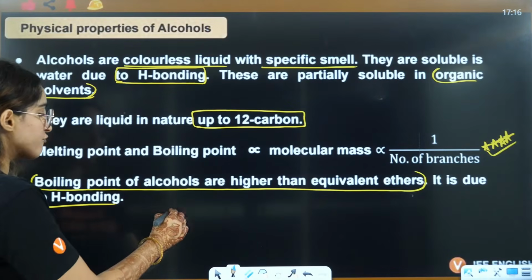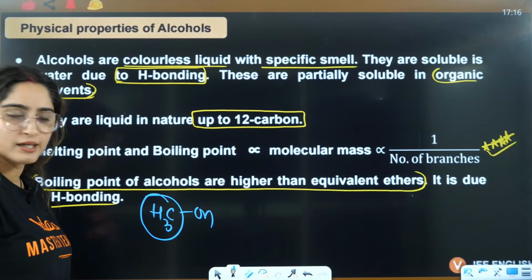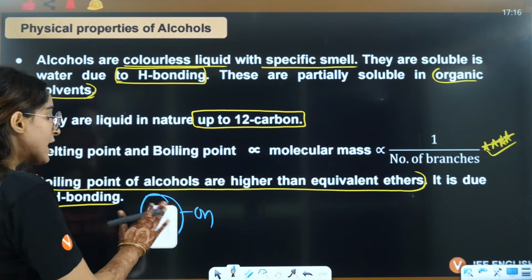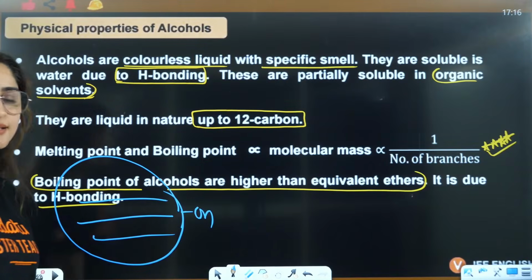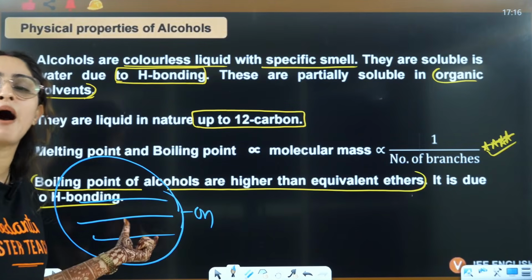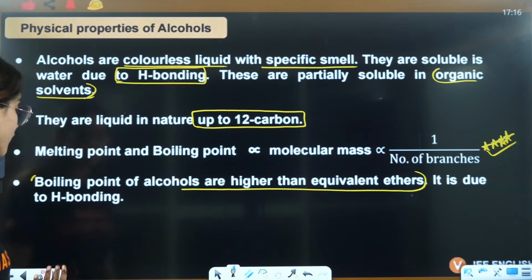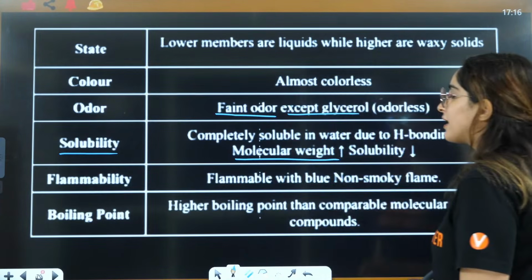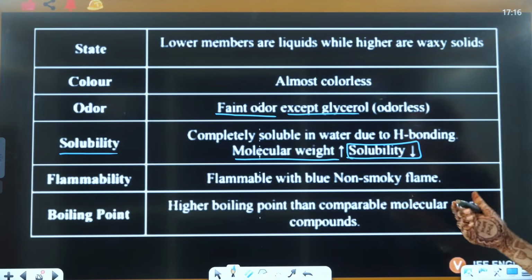See, here you have one CH3OH. This is the hydrophobic part. This is the hydro-loving part. Why? Because this shows hydrogen bonding. If this particular part increases, because the chain here increases, then this hydrophobic part increases, and that is the reason the solubility decreases. So when you increase the molecular mass, the hydrophobic part increases, hence the extent of hydrogen bonding will decrease, so solubility will decrease.